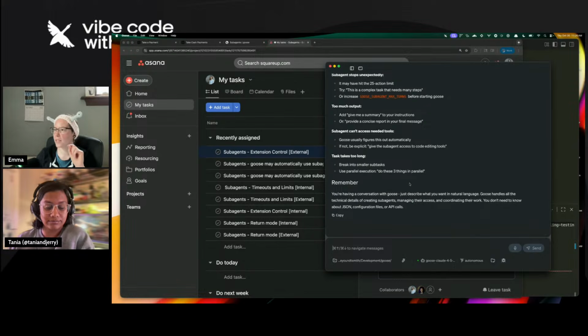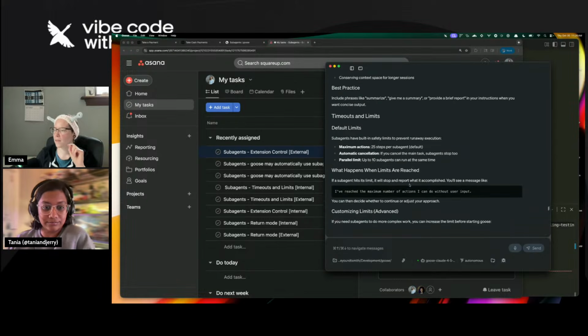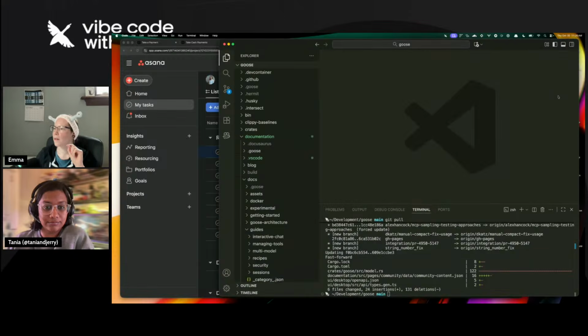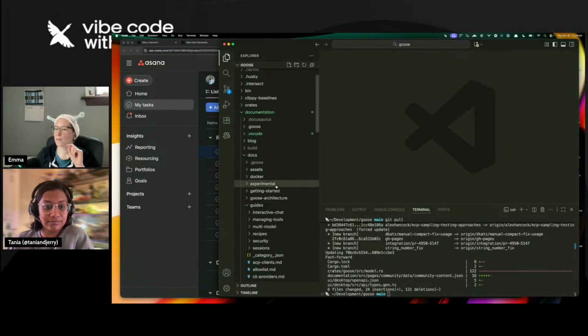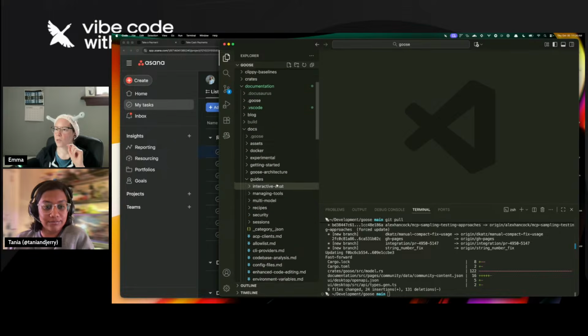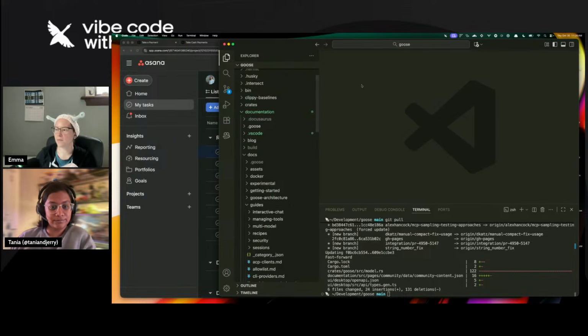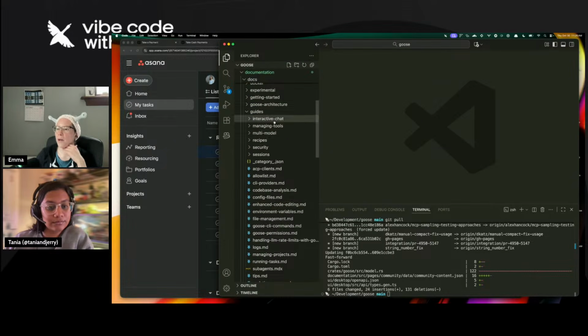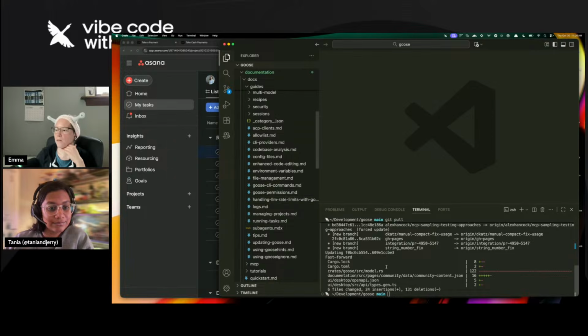So let's start with the extension control and tell it, okay. And in our actual documentation, so this is in VS Code. I just have open the Goose source code, and the documentation is under documentation. Surprise, I believe. Oh, and also first I want to switch to a new branch because I will actually be editing files.